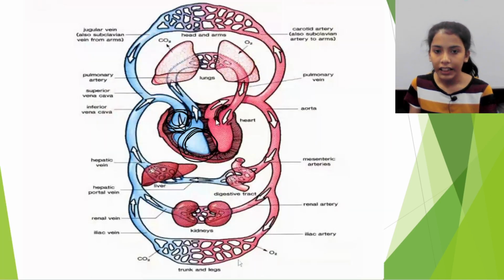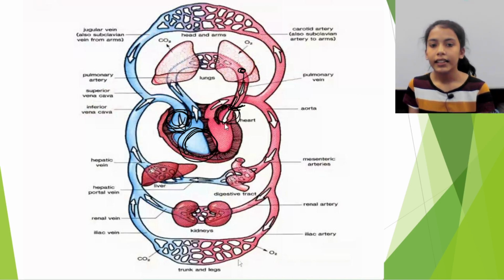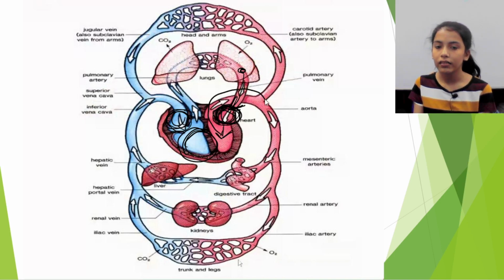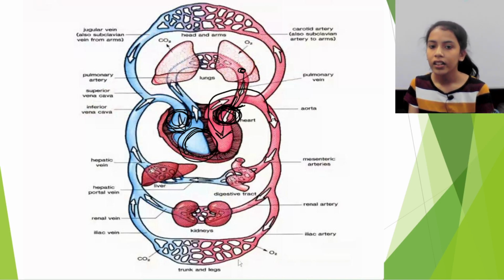Then when the left atrium contracts and the left ventricle relaxes, the blood enters the left ventricle. And then when the left ventricle contracts, the oxygenated blood is distributed through the aorta to all parts of the body.